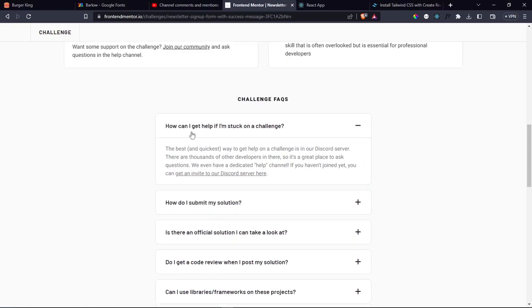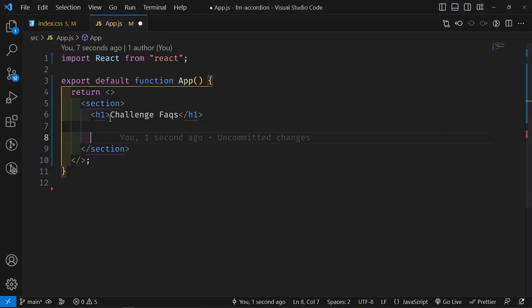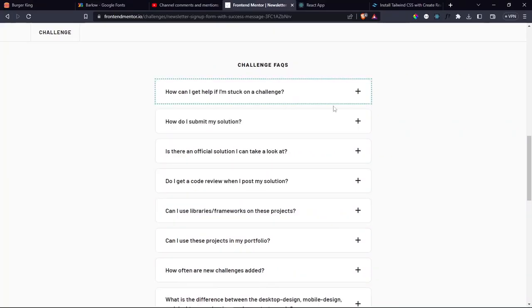And then below this H1, we're going to have all of this section. And then the way I want to do it is I want to build out just one of this so that we can get the structure looking correctly. And then when we get to populate our actual questions inside, it's going to be much easier. So the way I'm going to do that is I'm going to create a div, and then this div is going to be one of this. And then the way I want to do it is we want to get the question here and then the icon here.